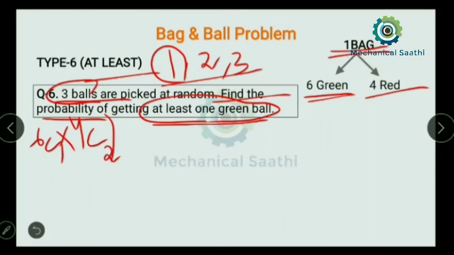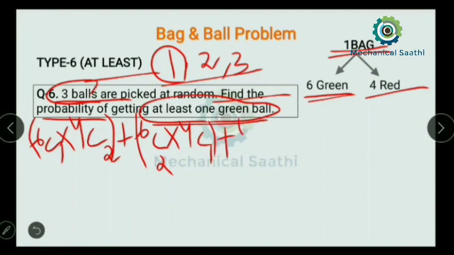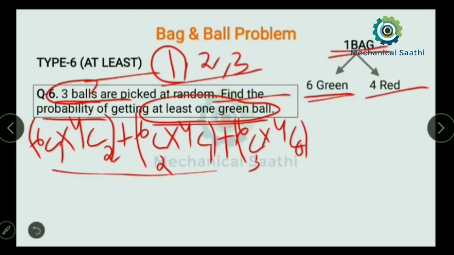Or I can write plus 6C2, that is 2 green balls, into 4C1. Or I can write 6C3 into 4C0. Likewise, and in the denominator I can write 10C3. If you calculate all these values, then you can find the answer.